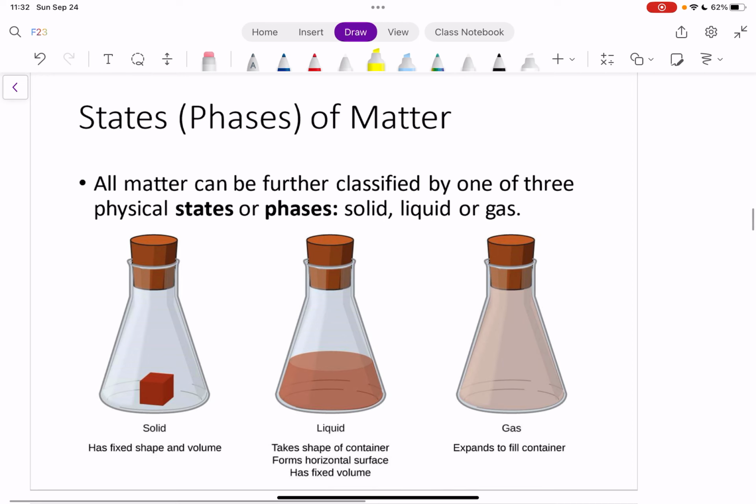Another way that we can classify matter is using the physical state that it's in. All matter can be further classified by one of three physical states or phases: the solid, liquid, or gas. When we look at solids, we say that a solid has a fixed shape and volume. So what do I mean by that?